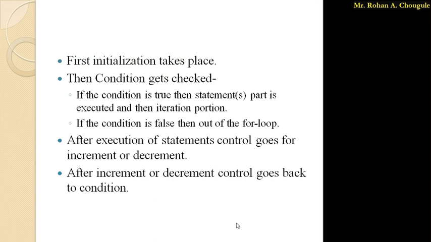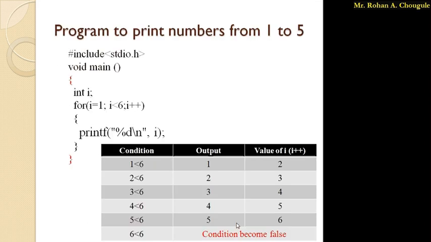Okay, so let's discuss one example, so you will come to know how this for loop gets executed. Suppose we have one program to print numbers from 1 to 5 using for loop. So for this I have written this program. Hash include stdio.h. Here I have included one header file, stdio.h. This header file is required for the printf function. So for that we have included that header file. We have already studied why we require header files and what the syntax for a header file is in the previous lecture.